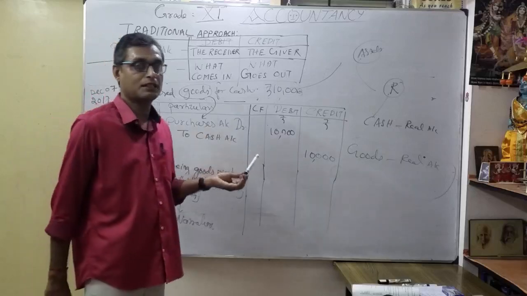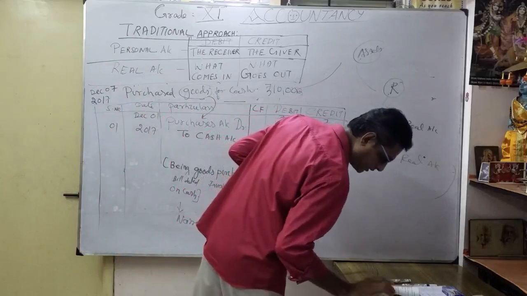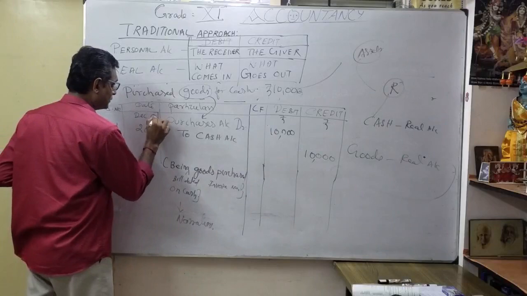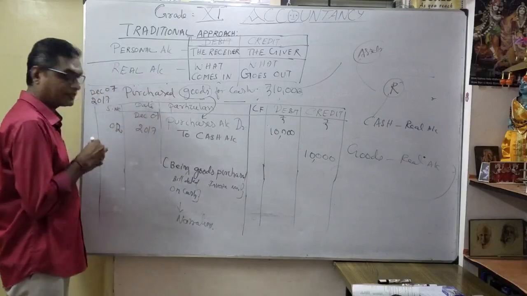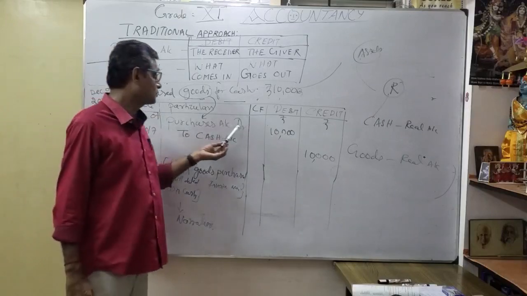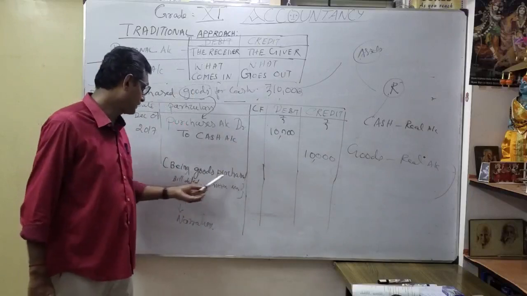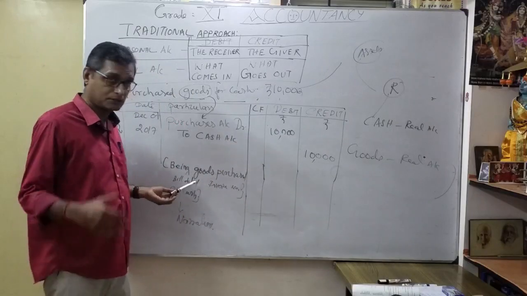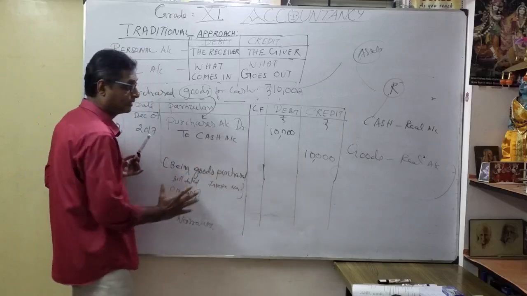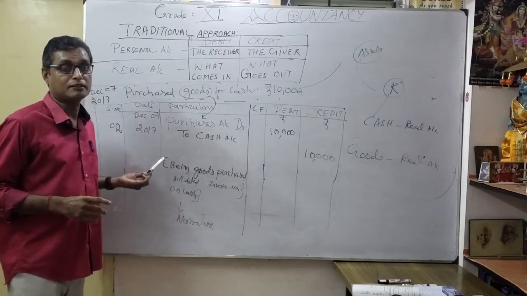So you should be very careful. In the journal entry, the date is very important. The same date, I think, correct? Sorry, it is the 7th. So you want to change the date. It is the 7th. Here I am going to change the serial number to 2. My second transaction, my date is 7. Very, very important. Then purchases account debit 10,000 to cash account 10,000. Then being goods purchased on cash, maybe bill dated, when you purchase it, then invoice number. This is called the details of the purchases. Correct? That's how we are going to work it out for the formation of the accounting equation.